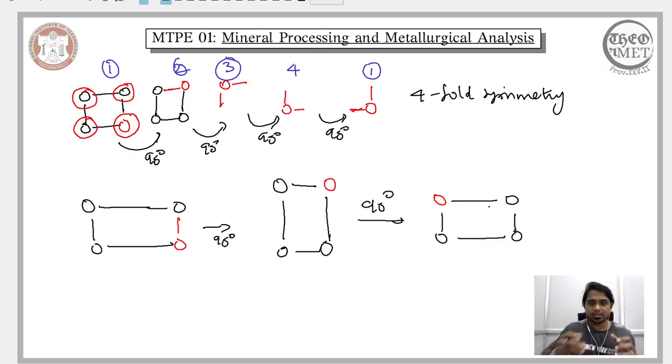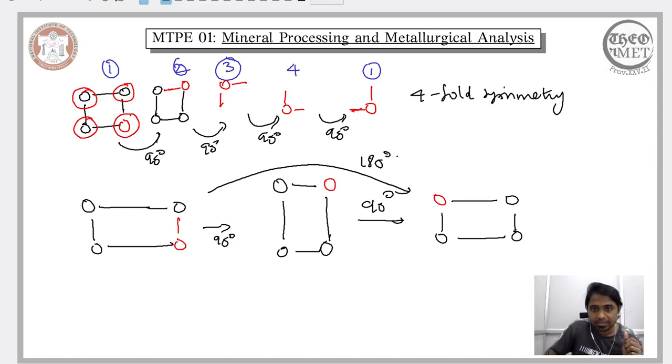So now I know that a 90-degree rotation for a rectangular mesh will destroy the configuration or the arrangement of the atoms. Therefore, instead of 90 degrees, I have to have two rotations of 90 degrees. So I have to have a rotation of 180 degrees in order to maintain my regular rectangular mesh. This is the configuration of the rotated rectangular mesh, and this is the position of the red ion. And now when I do another 180 degree rotation, I will get back to my original configuration and original position